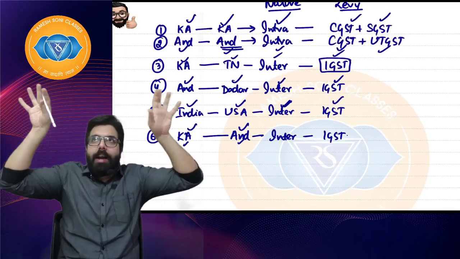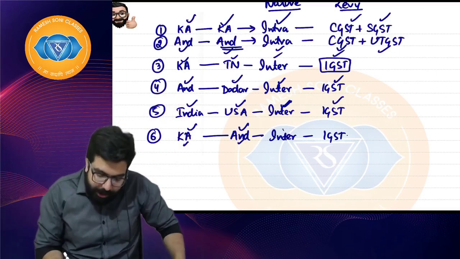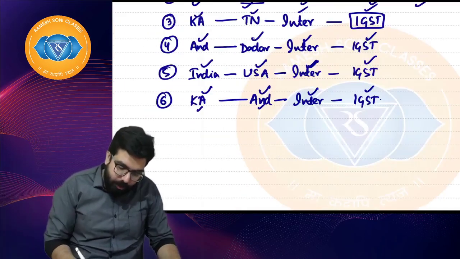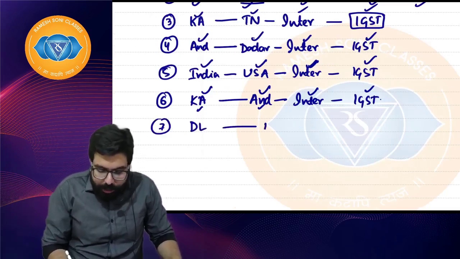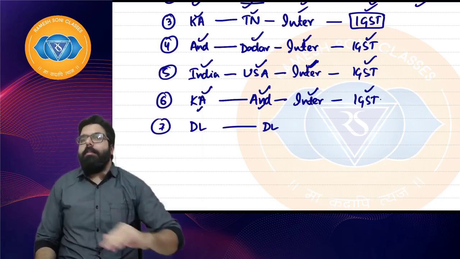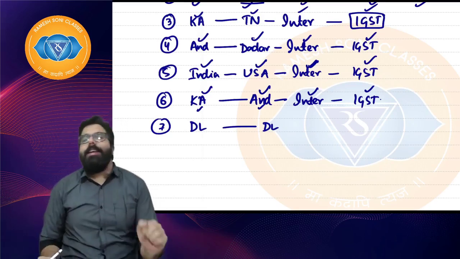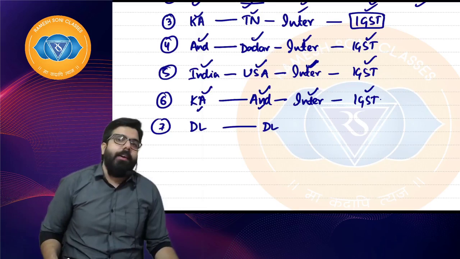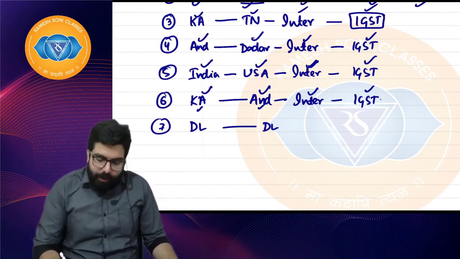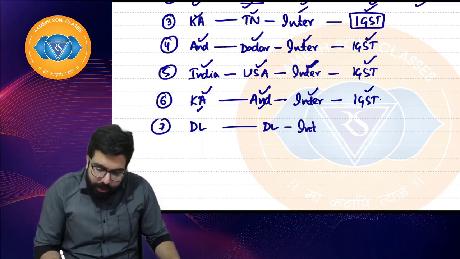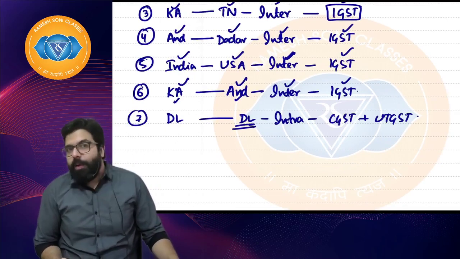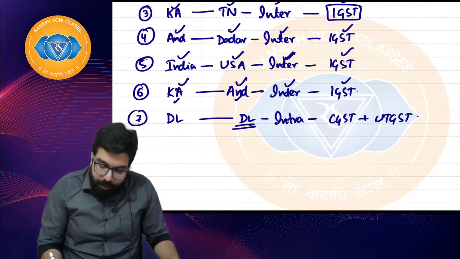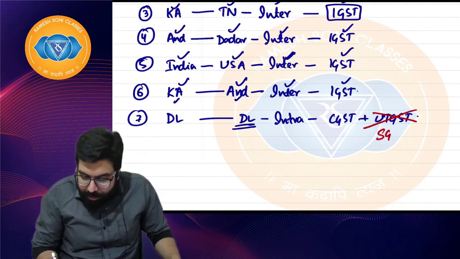Always remember the chart I have drawn, right everyone? It will be interstate and IGST shall be levied. Now you tell me one thing. 7. Delhi to Delhi. Is Delhi a state or union territory? You will tell me, sir, Delhi is a union territory. Sir, intra UT, and I will levy CGST and UTGST, right everyone? But you are wrong. It will not be UTGST, it will be SGST.